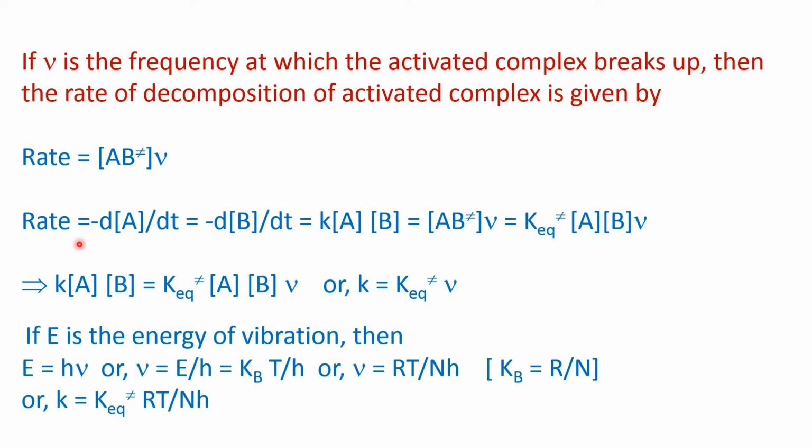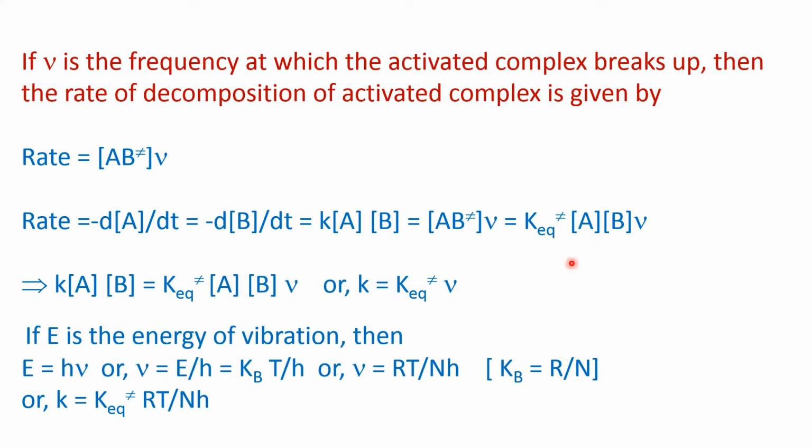Earlier we have seen the rate of the reaction is minus d/dt of A or d/dt of B, and that will be equal to the rate constant into the molar concentration of A and the molar concentration of B. And then the rate of the reaction, as you have already seen, depends on the molar concentration of the activated complex and the frequency of vibration at which it breaks up. So this rate will be equal to the concentration of the activated complex into nu.